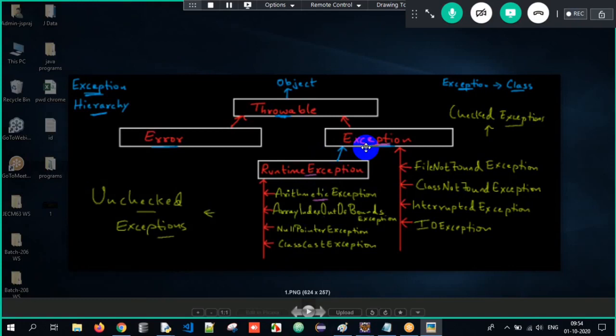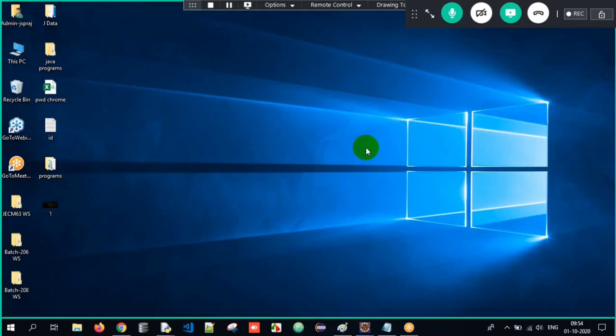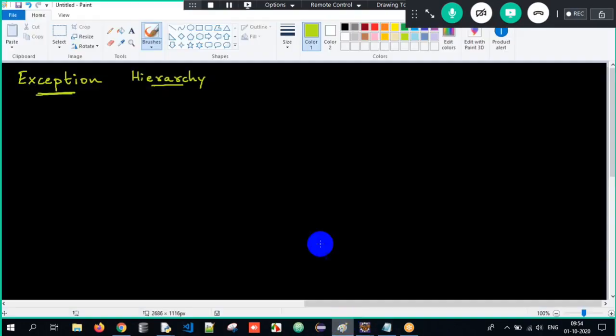What is checked, what is unchecked, I will tell you later, not today. You'll understand in probably 2-3 days. You'll come to the conclusion of exceptions here. So this is what we are supposed to understand. Clear? Now when I go back to my program, we understood the exception hierarchy also.